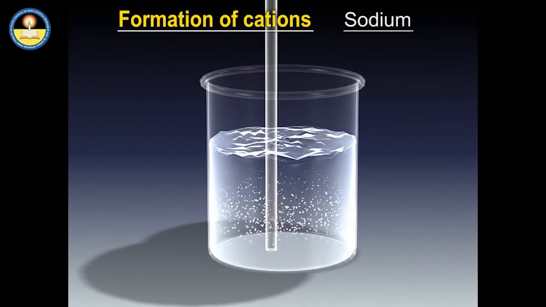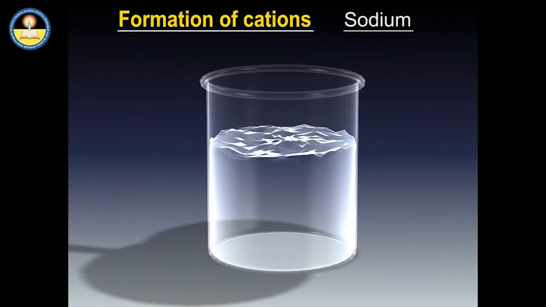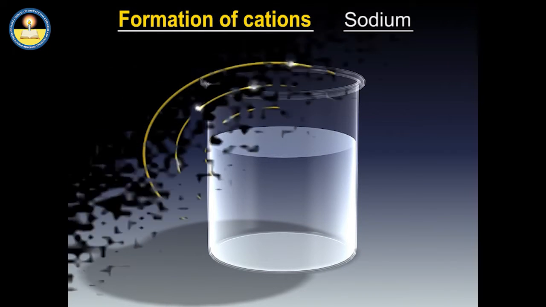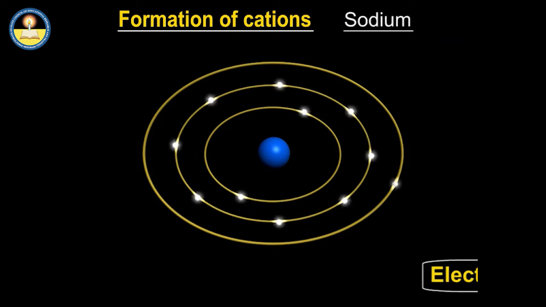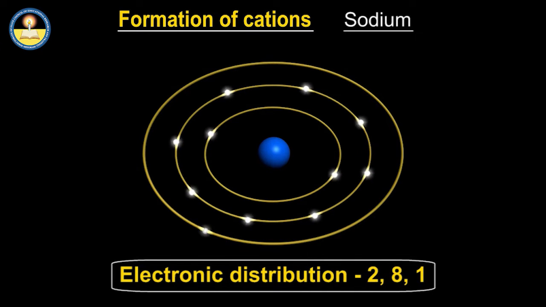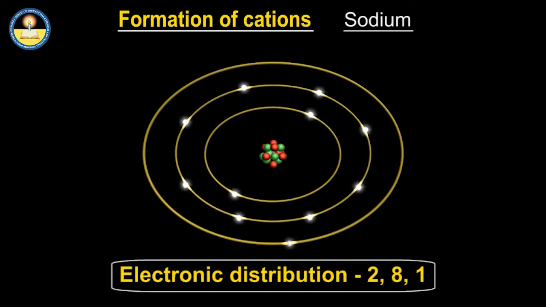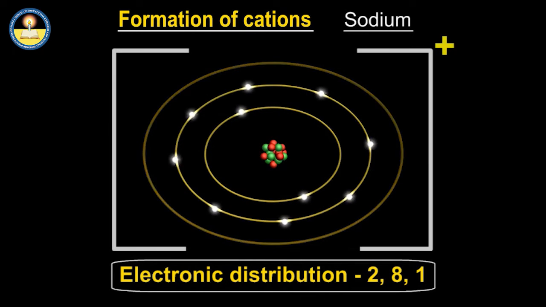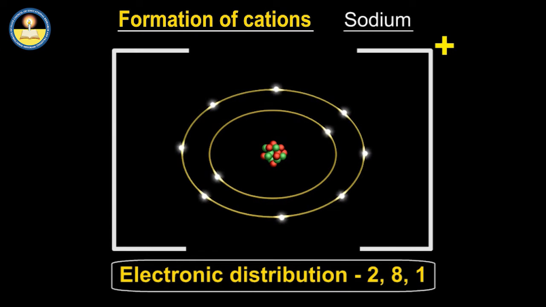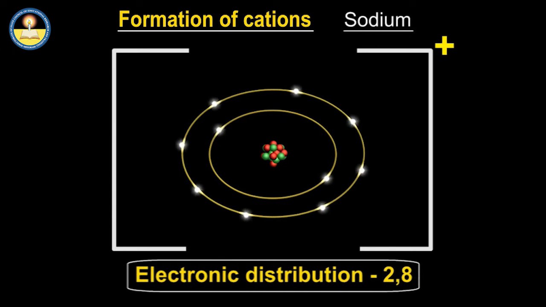This means that sodium atom is highly reactive and has the electronic configuration of 2, 8, 1. It becomes unreactive on losing one electron, thereby achieving electronic configuration of 2, 8 and becoming a cation.